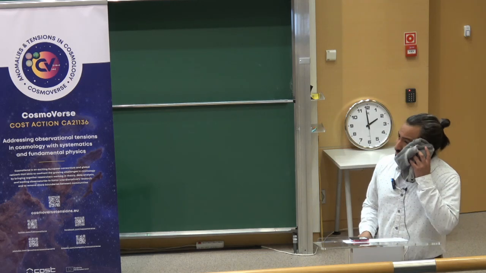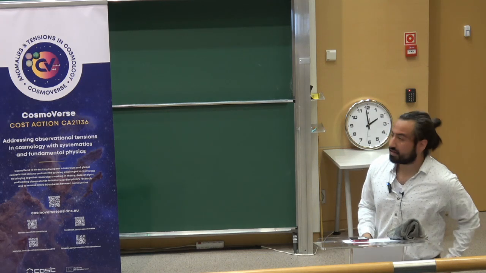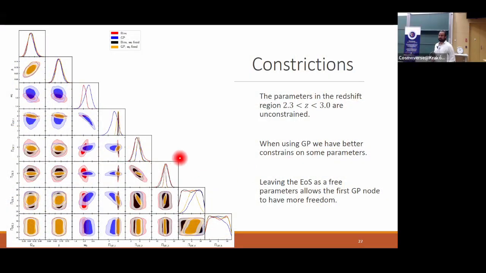Then we have here the constraints of our parameters, our bins and our nodes. One interesting result here is that when we allow W0 to vary, like in this part right here, we see that, when W0 is fixed, we have 2 tightly constrained parameters in this part, but when we allow it to be free, we allow more freedom to our first bin or node. So maybe we have both an interaction and also a dynamic equation of state for dark energy. Maybe it will be interesting to explore that type of models.